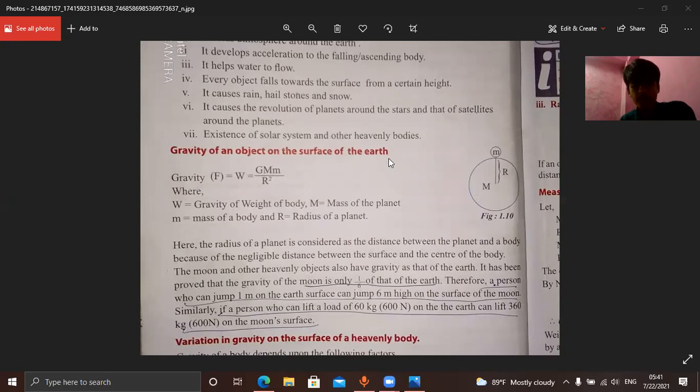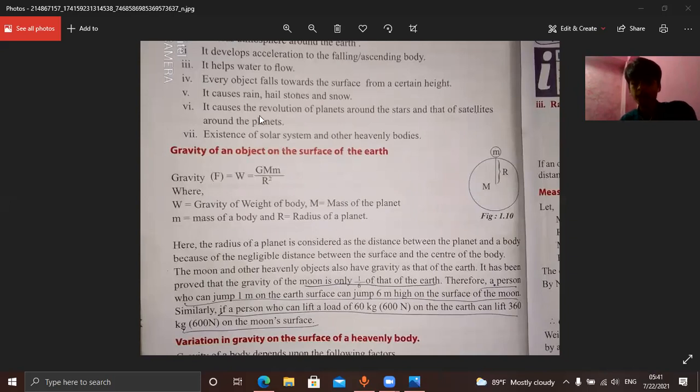Same here. Here m1 is the earth. The first body is the heavenly body. That's why this capital letter M is written as the mass of the planet, and we have just written it differently. If we had written m1 equal to the mass of the planet, the mass of the earth, then we would have written GM1. But it is written capital letter M equals mass of the planet.